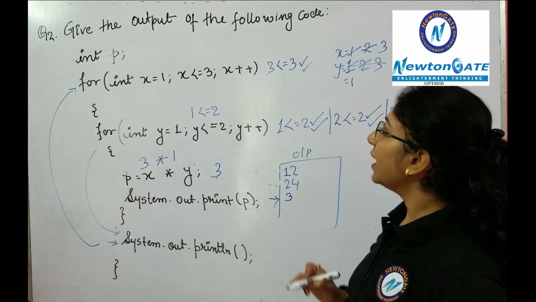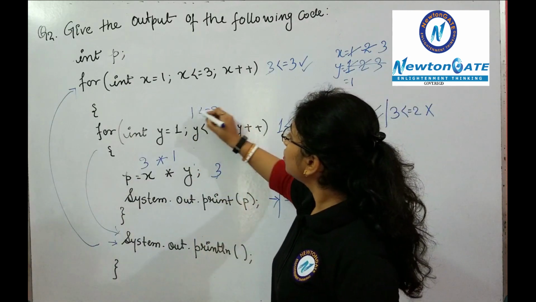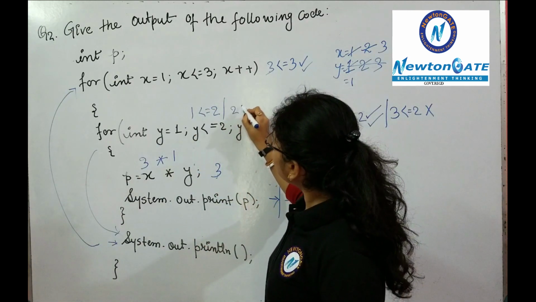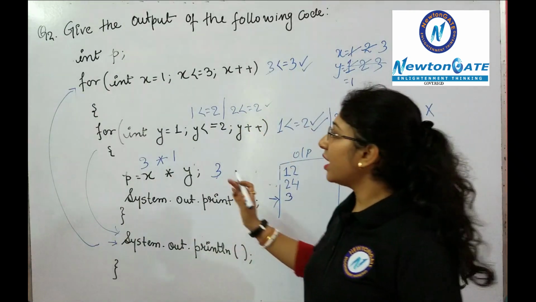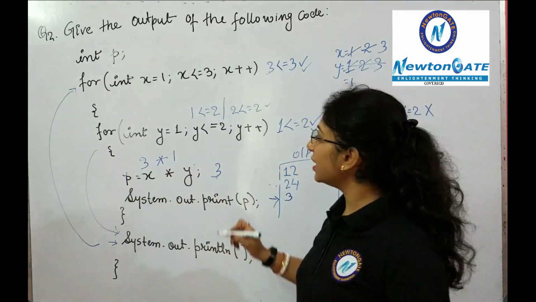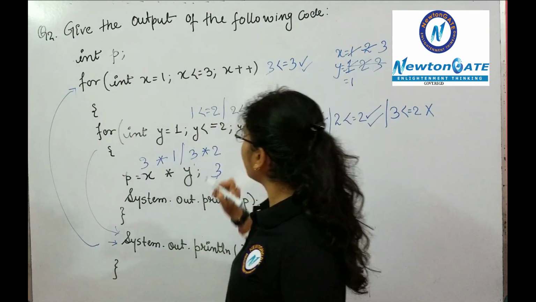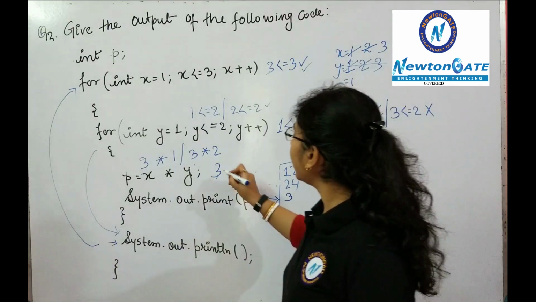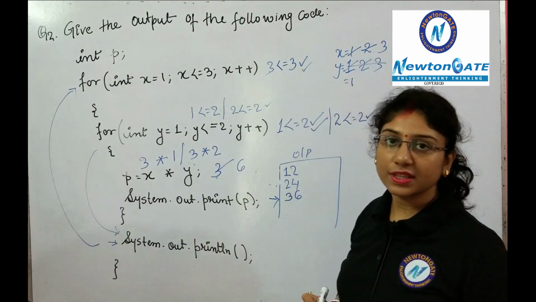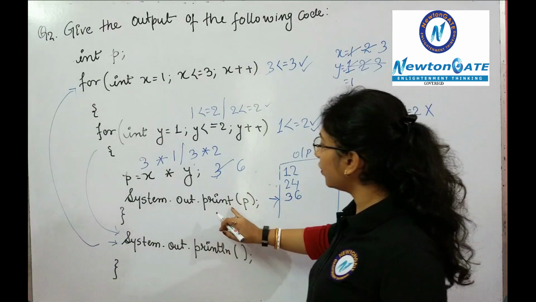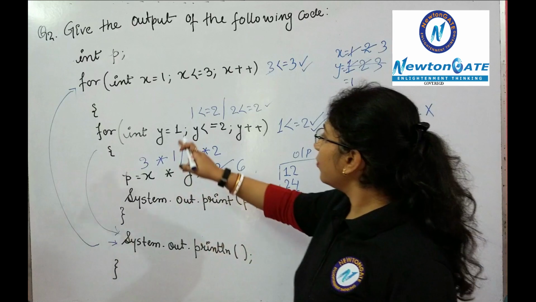Now the value of y will be incremented from 1, it will become 2. 2 less than equals to 2, condition is again satisfied. Now put the value in the given condition, the value of x is 3 into 2. Clear? What will be the value now? 6. So it will print 6 in the same line. Why? Because we have used print function, not println. Again the control will move to the inner loop.